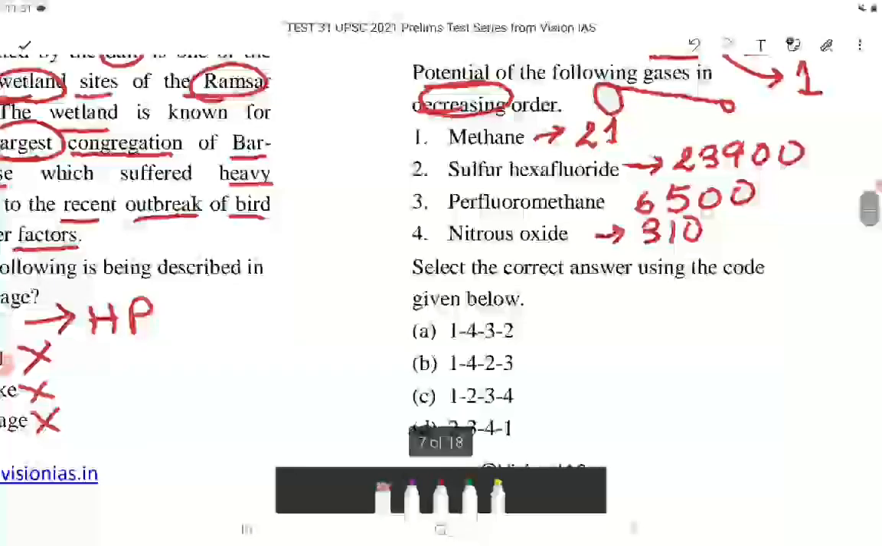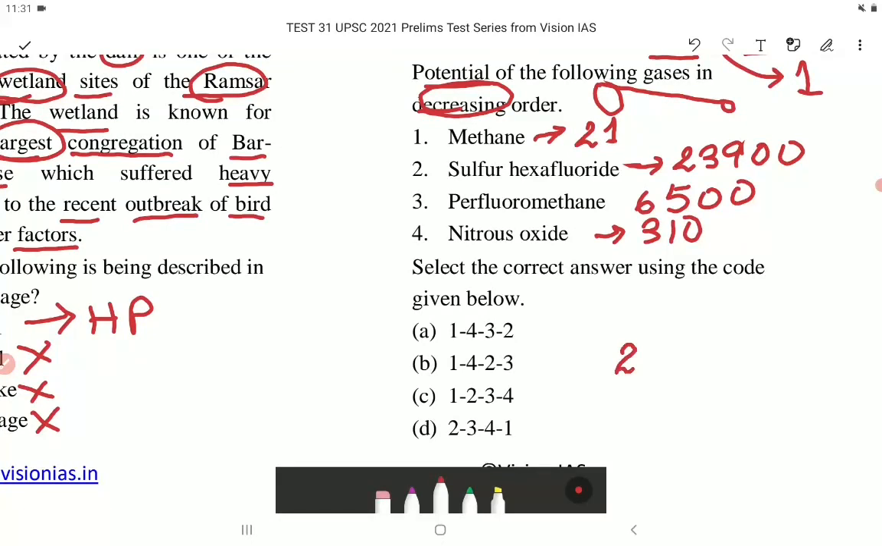So in here the highest would be 2, that is sulfur hexafluoride. Next would be perfluoromethane, number 3. Then next we have nitrous oxide, number 4. Then methane, 1. So the correct answer is option number D, 2, 3, 4 and 1, which is in the decreasing order.